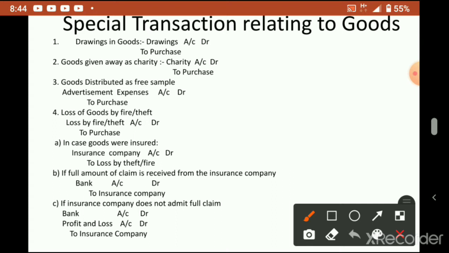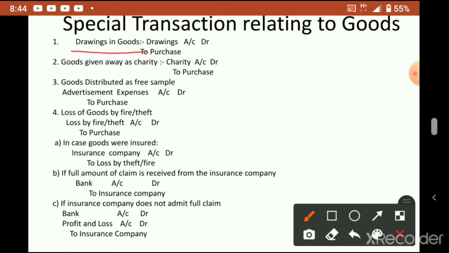Assets are not for sale, they are for use in the business, but goods are for sale, to earn revenue, income. The main source of revenue of the business is the purchase and sale of goods. So here, goods transactions: drawings in goods. Sometimes the proprietor will take some goods for his personal purpose. We passed a journal entry for that in the previous class.